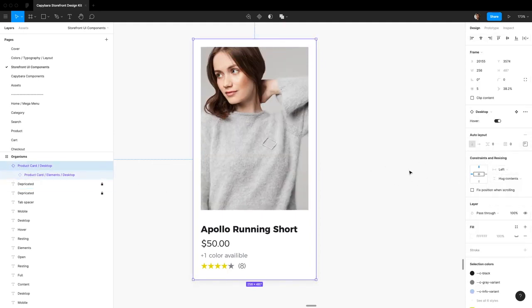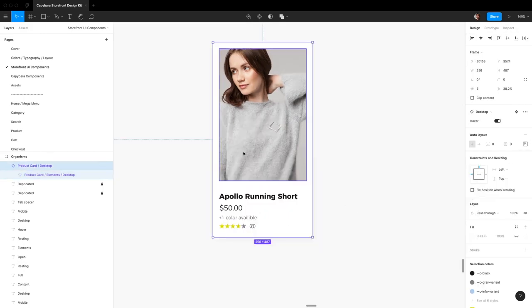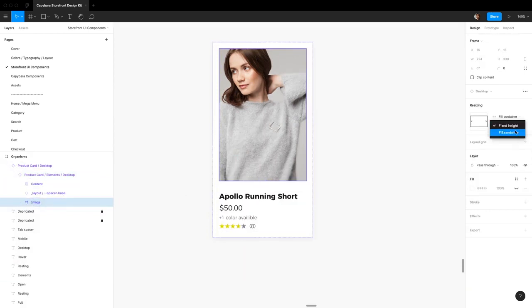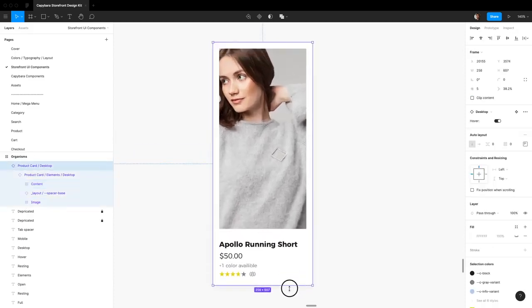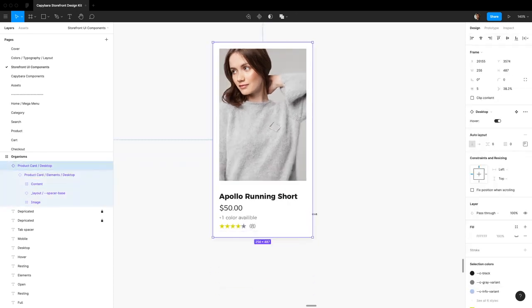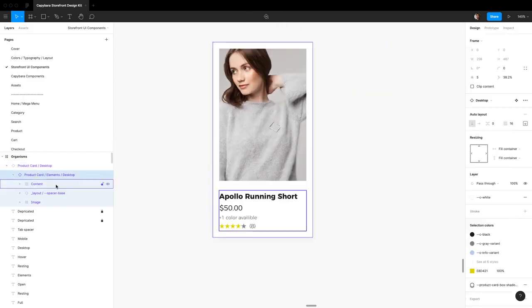For the height, same thing, you want to change your height to fixed, and your children to fill container. And one more thing that you're going to have to do is go into the image section of the product card and set this from fixed height to fill container. So now when you grow and shrink this, the image is going to move along with whatever you change. So I think now we have a fully movable component. It's all about just changing the way that this grow and shrink stuff works within that.